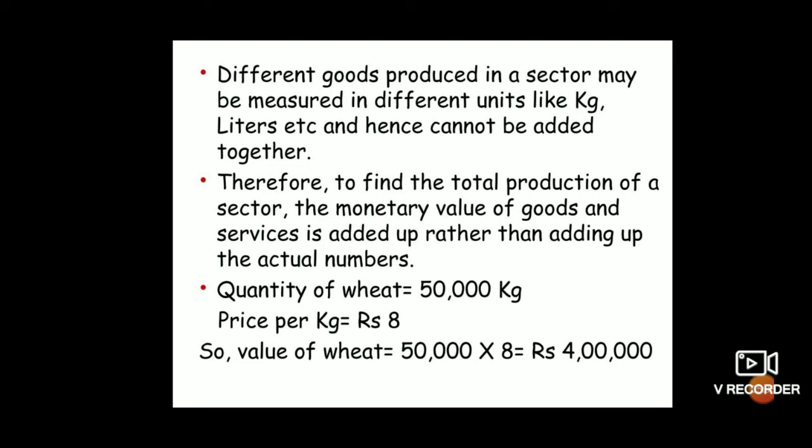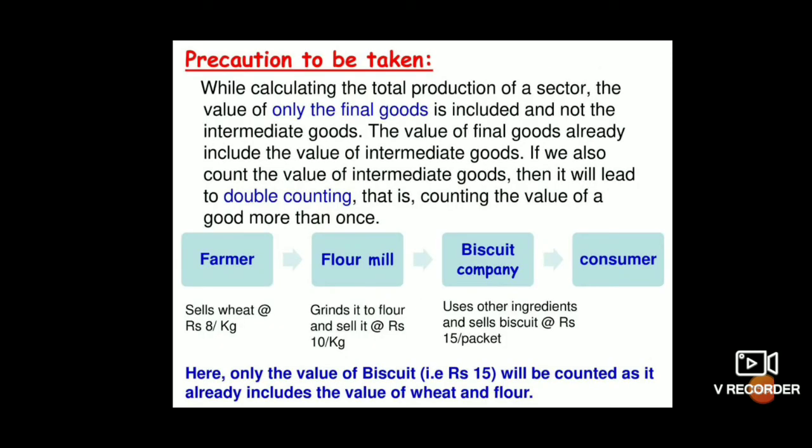And what is the price of 1 kg? 8 rupees. So what is the value of wheat? 50,000 kgs into 8. That means how much? 4 lakhs. Okay. Then while calculating the total production of a sector, what precautions should be taken?